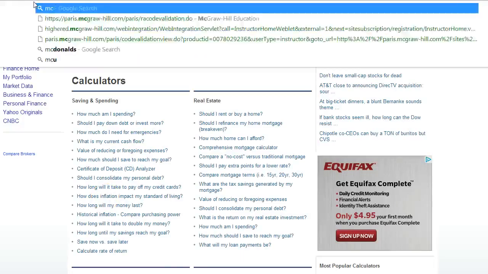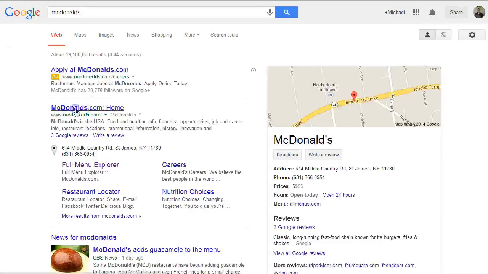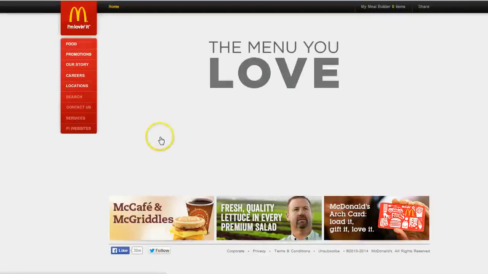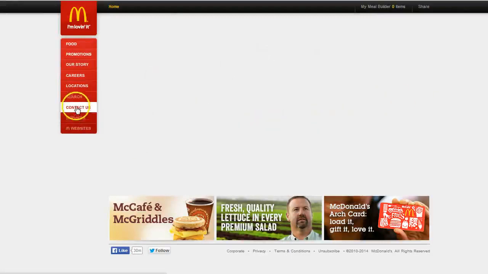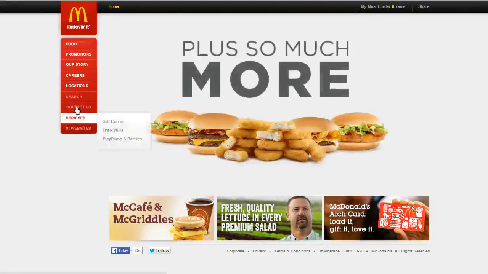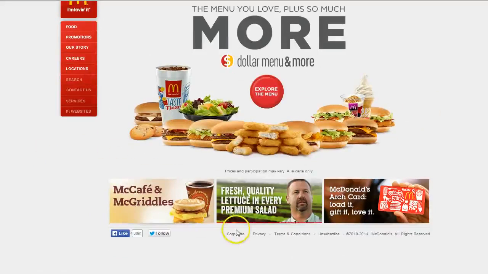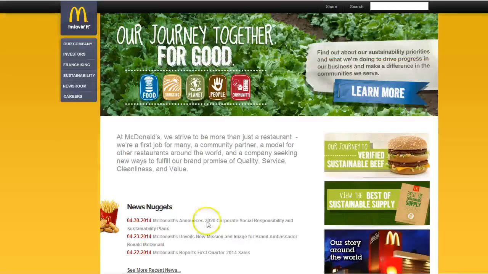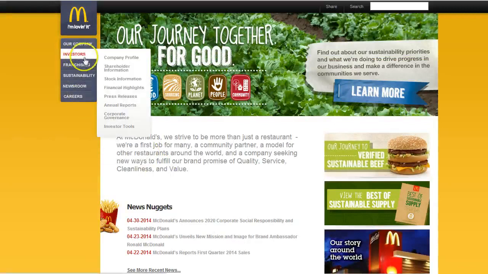So if we go to McDonald's corporate page, there's usually an investor relations, maybe it could be on their corporate page. Investors. Okay, here, so investors, you get the company profile, shareholder information, and they usually have the annual reports as well.